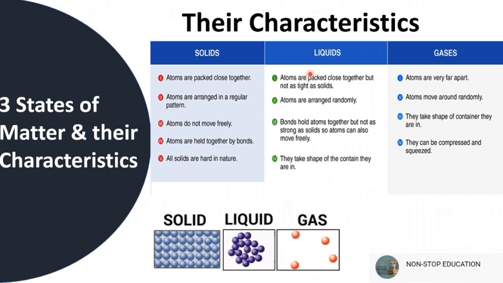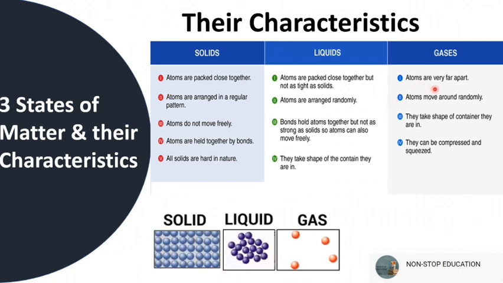And now let's talk about the liquid. Atoms are packed close together but not as tight as solid. They are close together but not as tight as compared to solid, as you can see here. And atoms are arranged randomly. They are not in a pattern. Bonds hold atoms together but not as strong as solid, so atoms can move freely. They take the shape of the container they are in. Due to this, if they are poured in a container, it takes the shape of the container. For example, when you pour water in a cup, the water will change to the cup's shape.